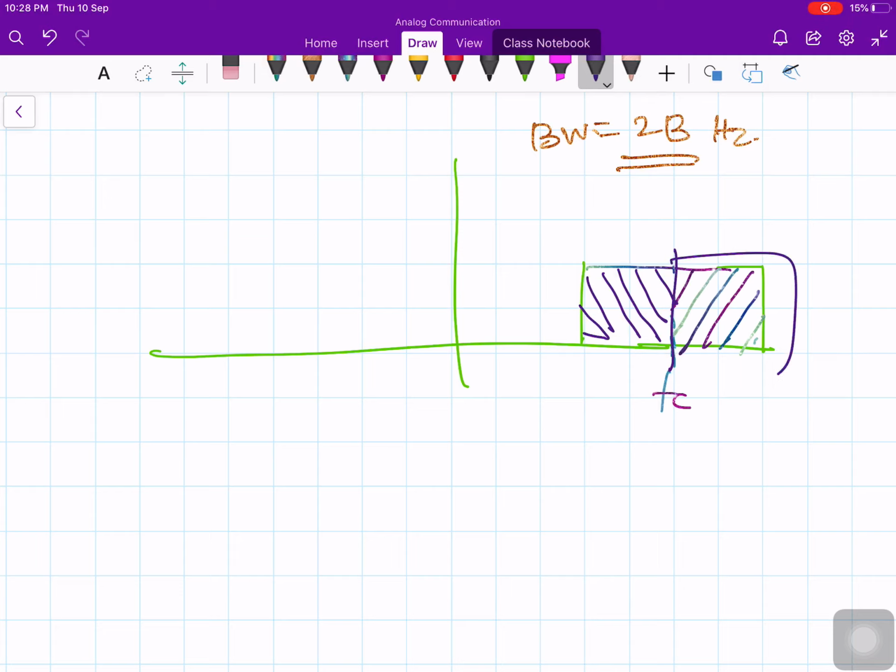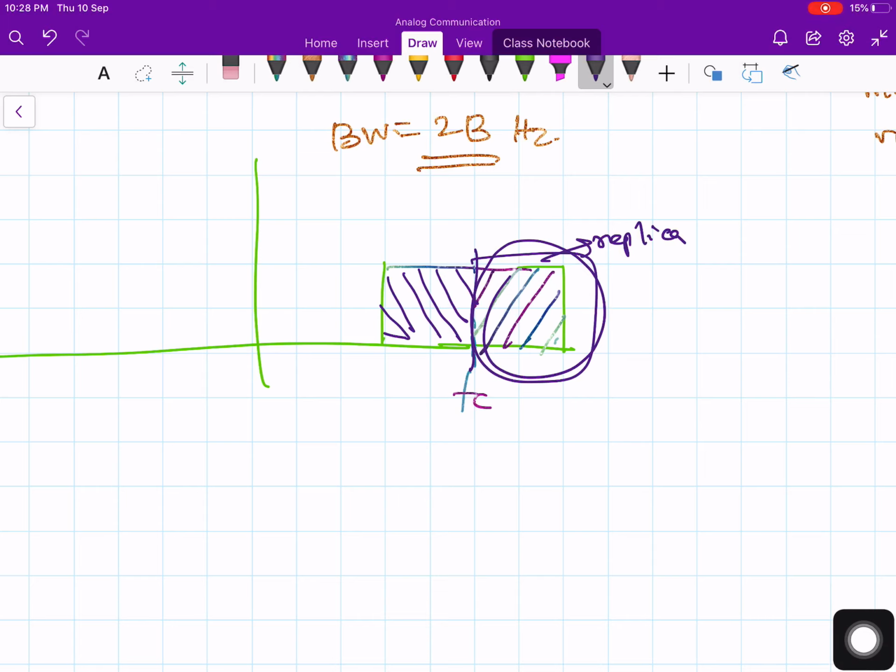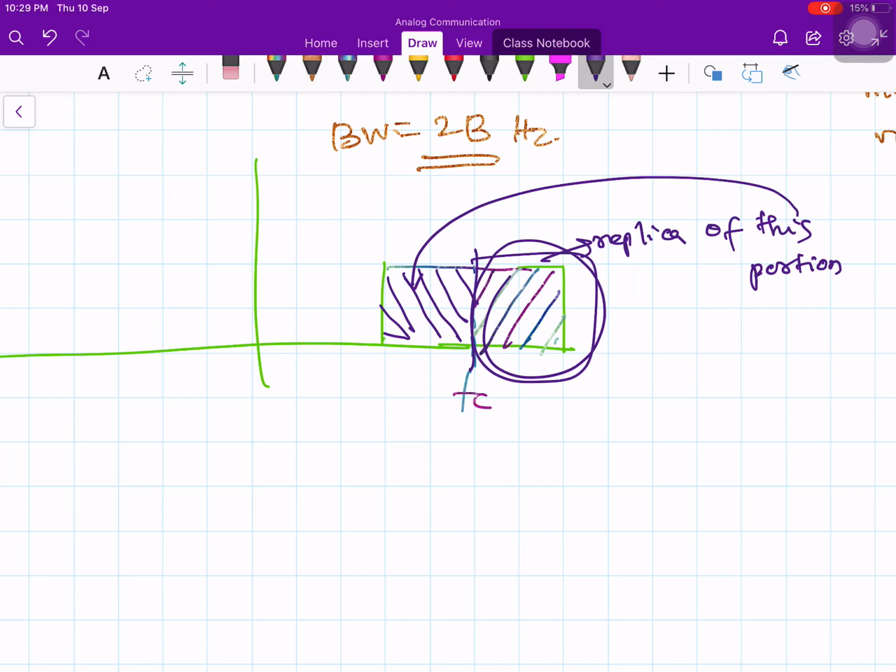Therefore, this portion is a replica of this portion. Both contain the same information. Whatever information I have from Fc to Fc plus B, the same information will exist in this also. So I am transmitting the same information two times. It is not necessary to transmit the same information two times and unnecessarily waste bandwidth. That is what I am trying to say here.